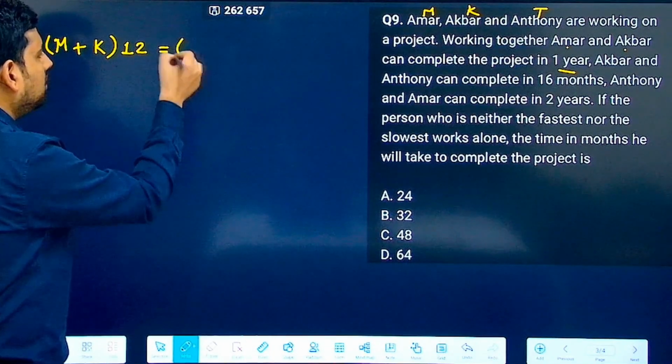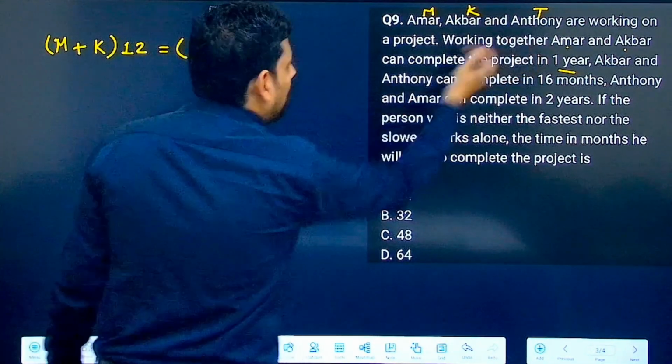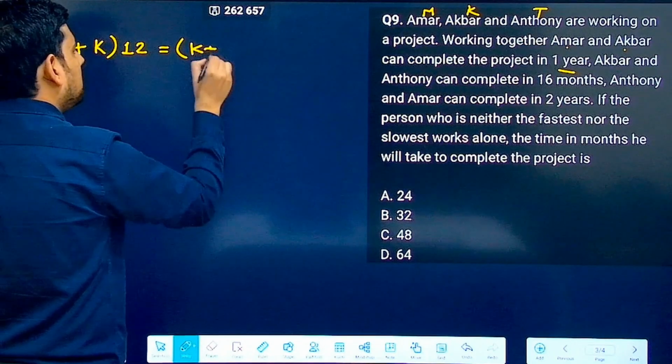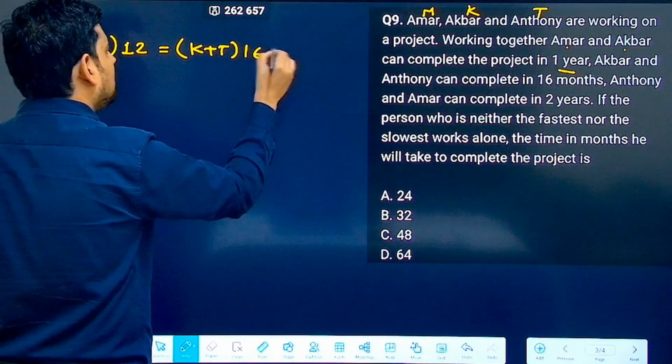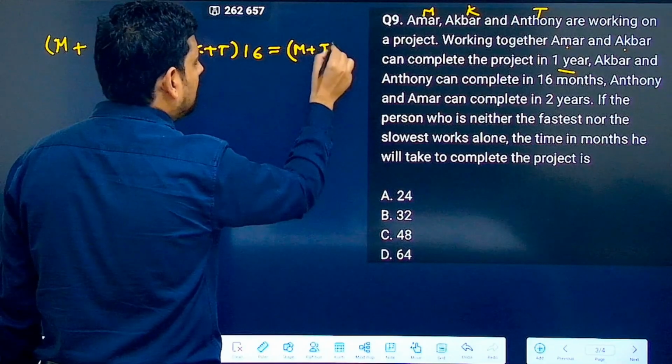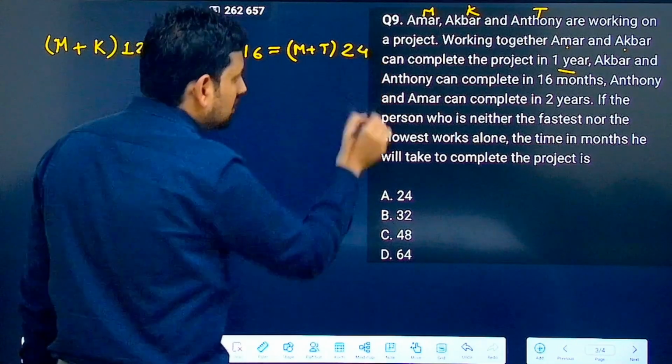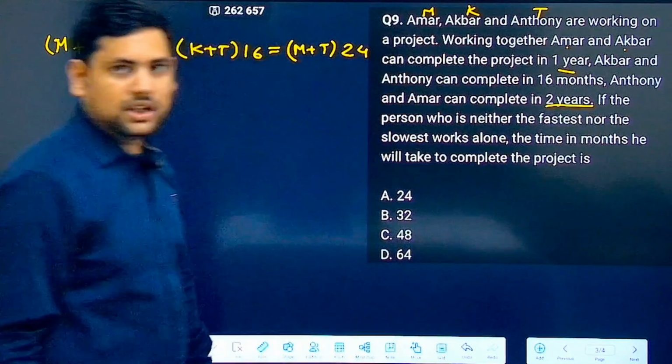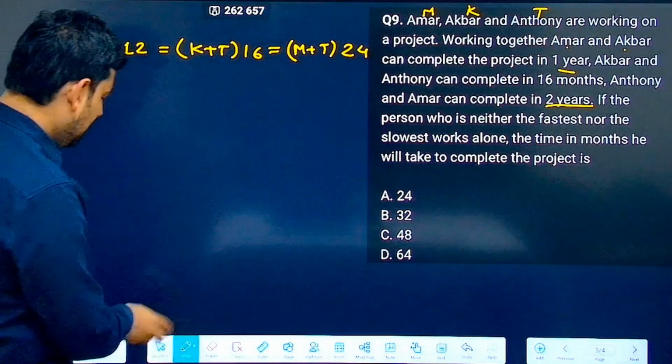Now this is equal to the next pair, Akbar and Anthony. So K plus T, and they are taking 16 months. And the last pair, that is M and T, is taking 2 years. 2 years means 24 months. Correct? Fine till here.